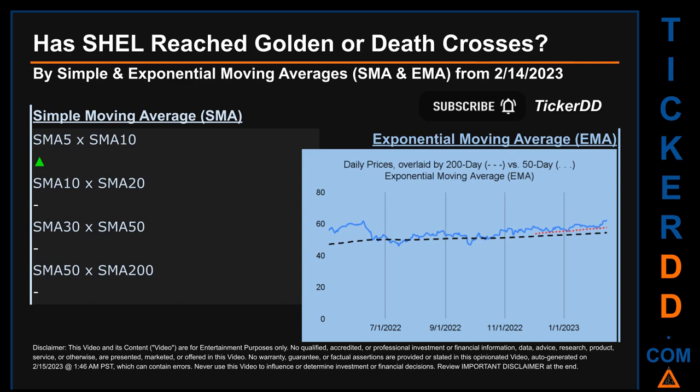Continuing with SMA, we looked across the 5 to 10, the 10 to 20, and the 30 to 50-day ranges to see if golden and death crosses had been reached. We found a golden cross signal for the 5 to 10. We could not find either a golden cross or death cross signal for the 10 to 20, the 30 to 50, or the 50 to 200.